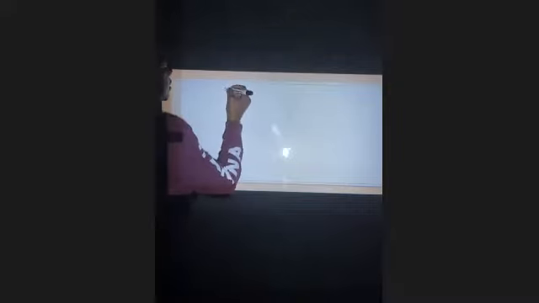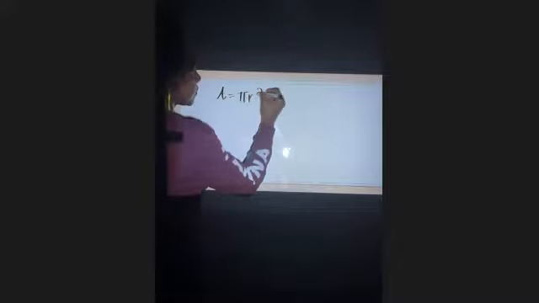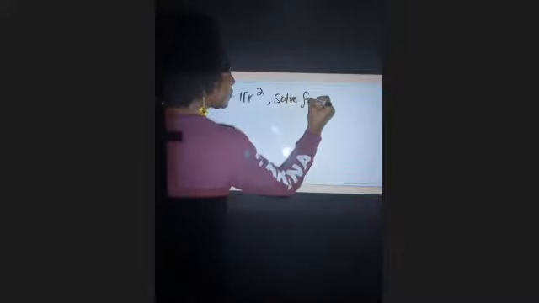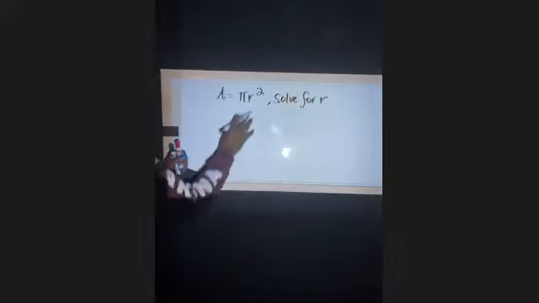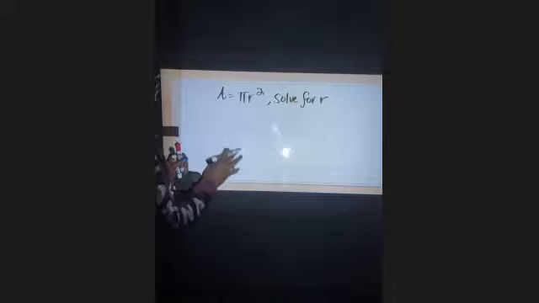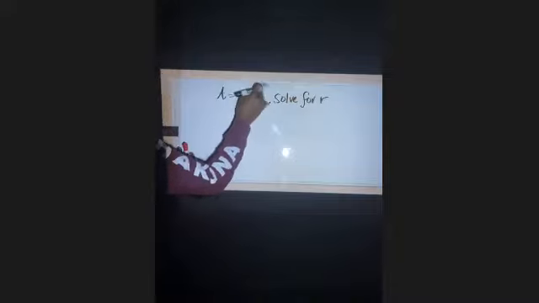A equals pi r squared, but we will be here next week because I will be uploading these videos, and we will be doing a different standard. We're going to solve for R, R being the radius in this particular problem. So A equals pi r squared. Love it, love it, love it. Why? Because this is the first time that we've seen that.